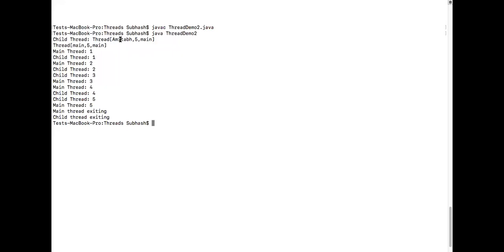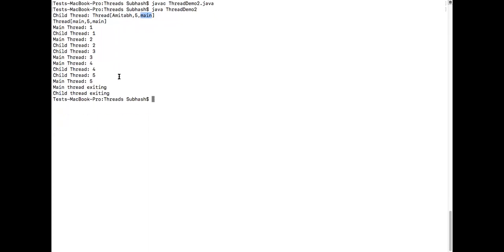What is this first one telling you? This will tell you the name of the thread. This one will tell you the priority of the thread. This will tell you the group to which the thread belongs. Explaining this priority and group is beyond the scope of this particular course. I'll not be explaining all these things because it's a very advanced concept which is not needed. Understanding whatever I'm teaching you is more than enough for now.